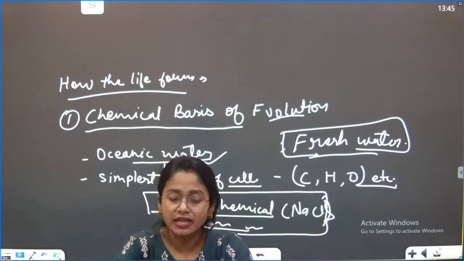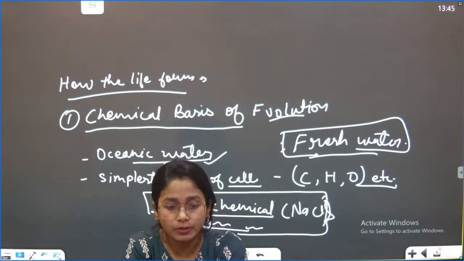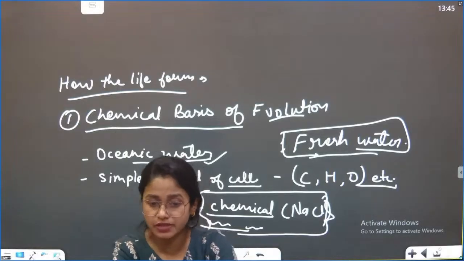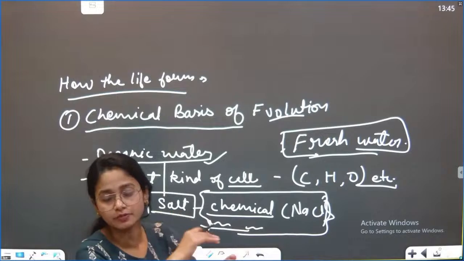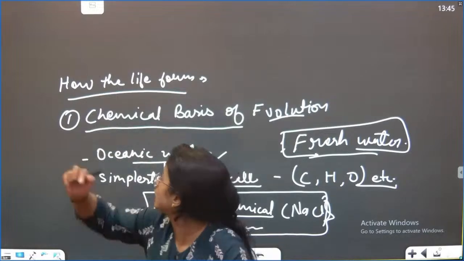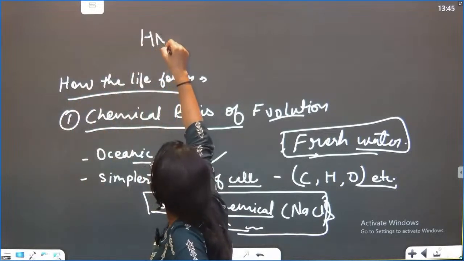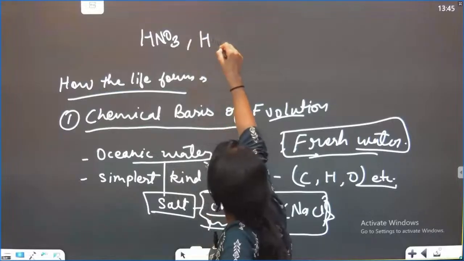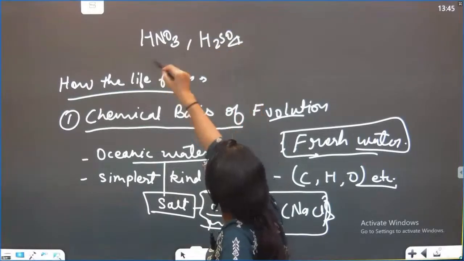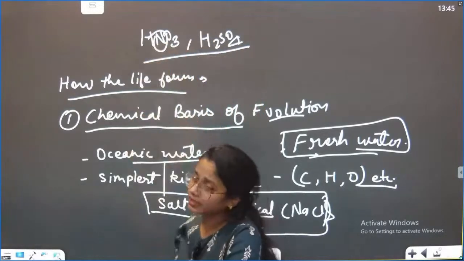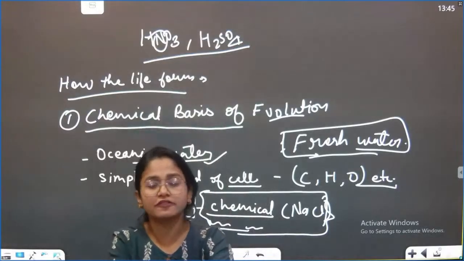Think like that, where the carbon dioxide, the carbon monoxide, or even acid rain, we say that acid rain is one of the concepts of pollution. Acid rain is mainly about HNO3 and H2SO4, right? Acid rain is a concept about fossil fuel burning.